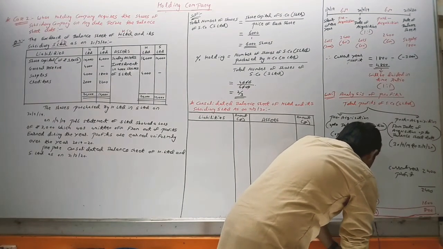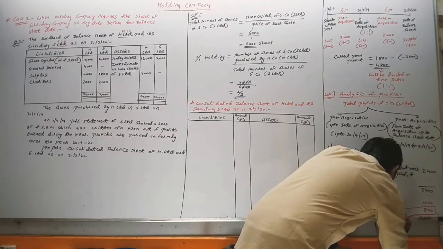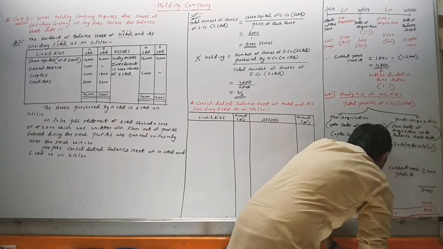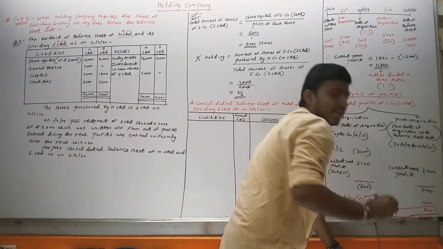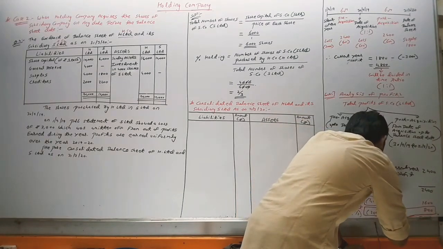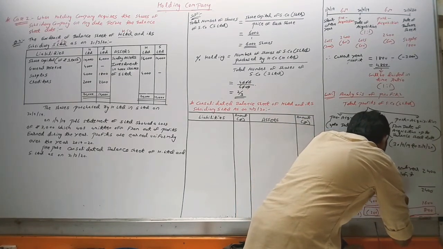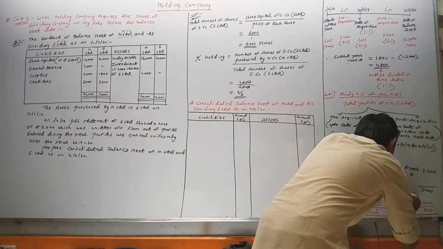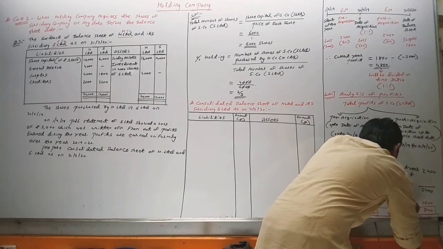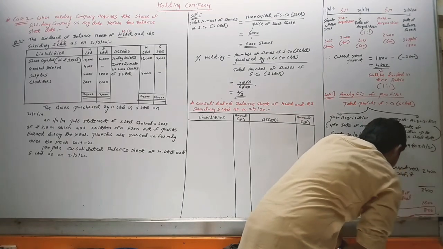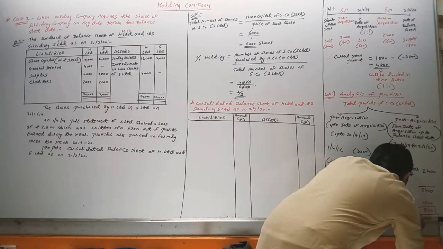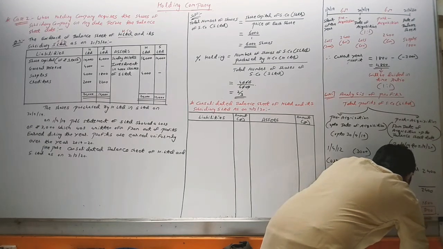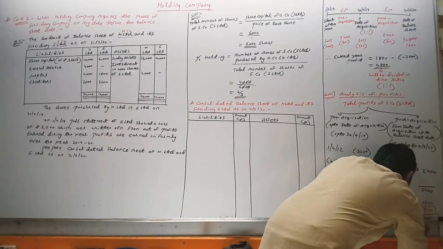Where should I write? I am writing here, working note number 3. This 400 will go in working note number 2, cost of control. Here also I will write minority interest, so you will understand because space is less here.